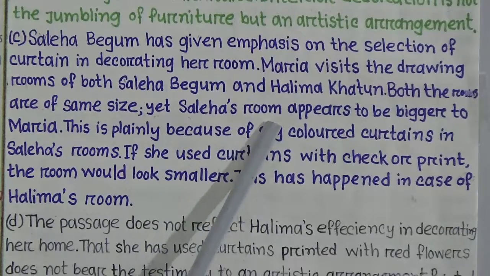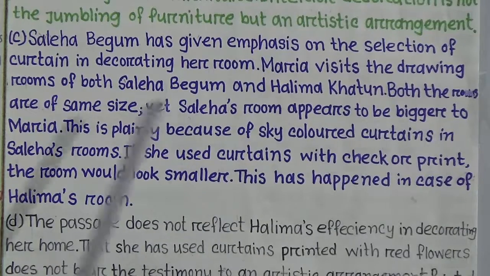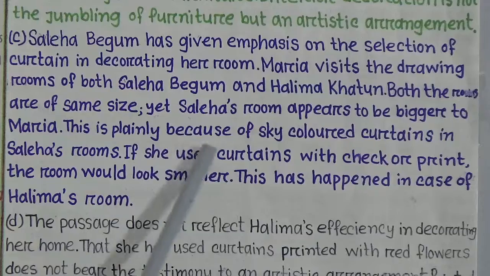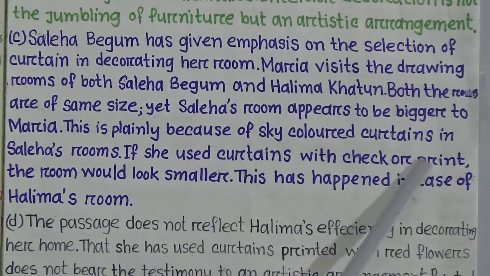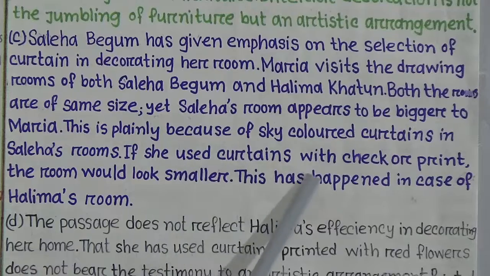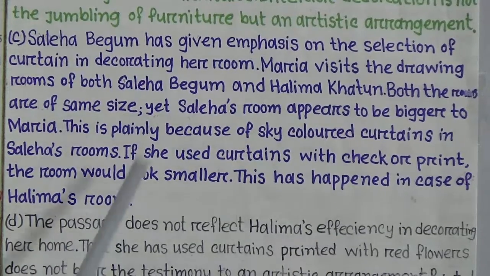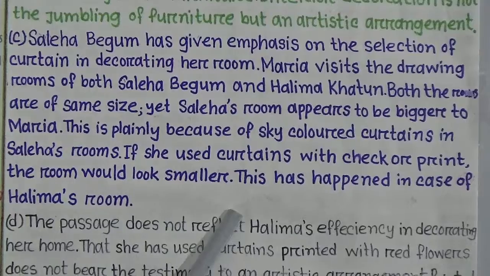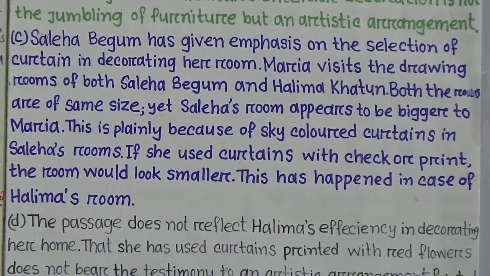Yet Saleha's room appears to be bigger to Maria. This is plainly because of the sky-colored curtains in Saleha's room. If she used curtains with check or print, the room would look smaller. This has happened in the case of Halima's room. So you can understand the difference between Saleha and Halima Khatun's house. The difference is in the color of the curtains.